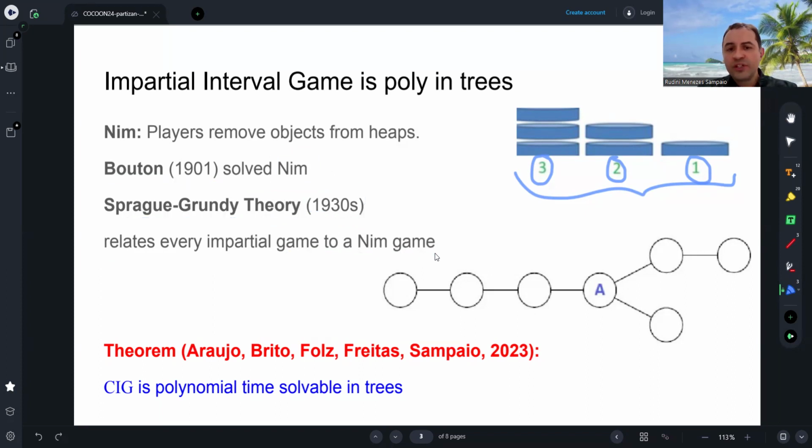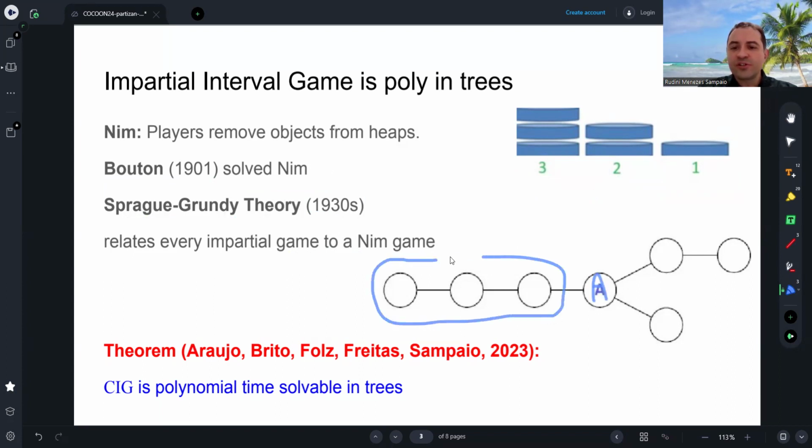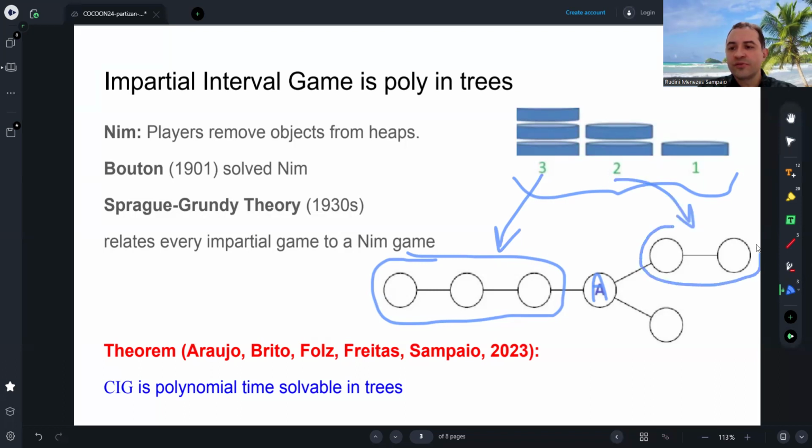Okay? So in the example of the tree, Alice is always the first to play, and she plays here, and we have the same situation as this NIM configuration. We have 3 objects here, 3 vertices here, 2 objects here, 2 vertices here, and 1 object here, 1 vertex here.